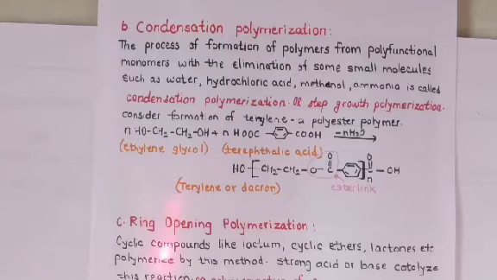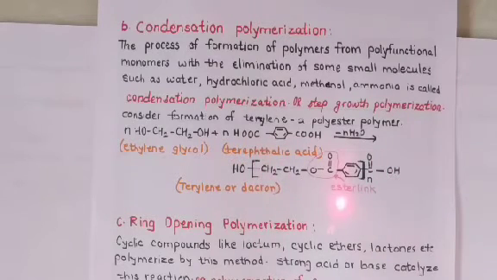You can see here CH2OH, CH2OH, that is the ethylene glycol. And on the benzene ring, at the para position of one another, COOH groups are attached, that is the terephthalic acid. In this case, a water molecule gets eliminated and it forms a linkage like this: CH2, CH2, CO, benzene ring and COOH.